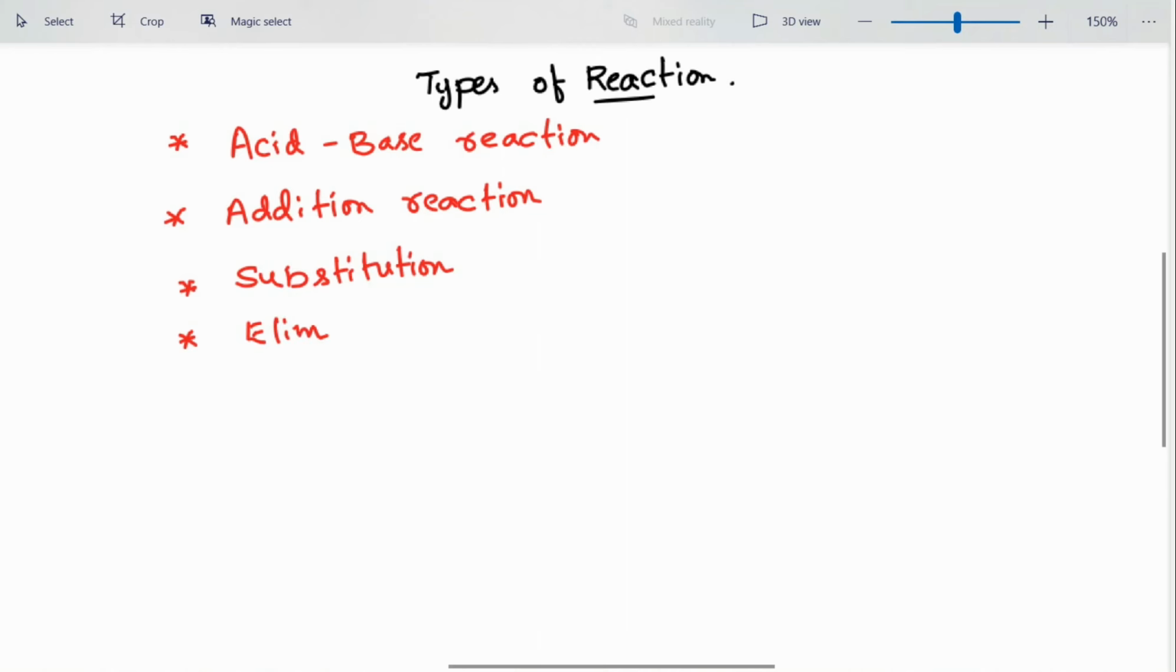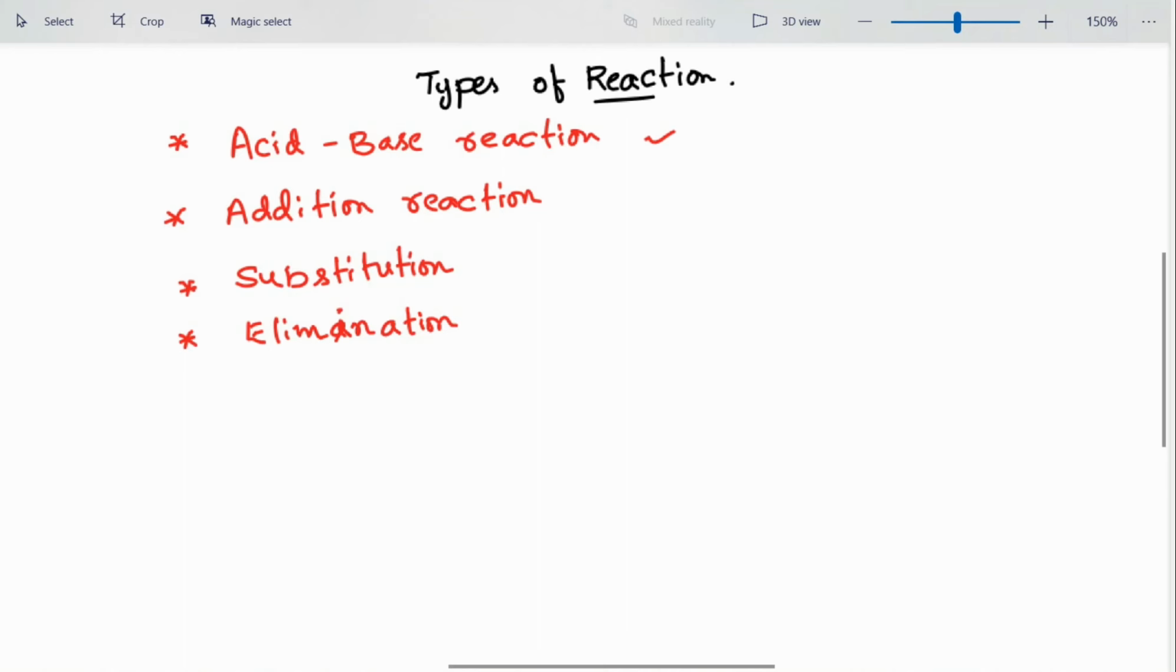Out of the four, addition, substitution, and elimination reactions are quite common to our organic chemistry knowledge. But acid-base reactions, even though we have come across them in some processes, we don't usually think of as organic chemistry reactions. So these are the four different types of reactions you come across in organic chemistry. So how do we know whether a given reaction undergoes one among these four reactions?